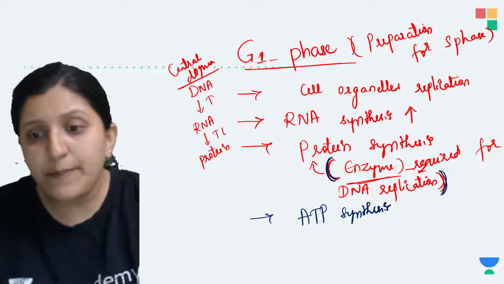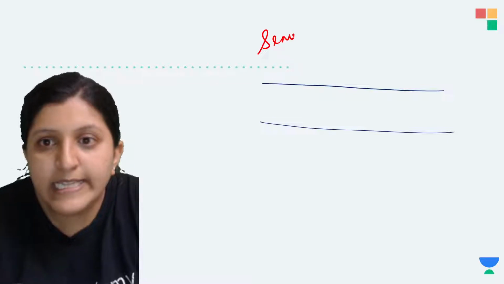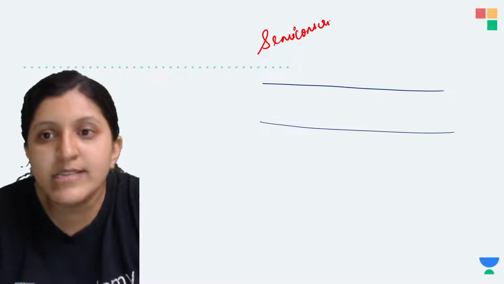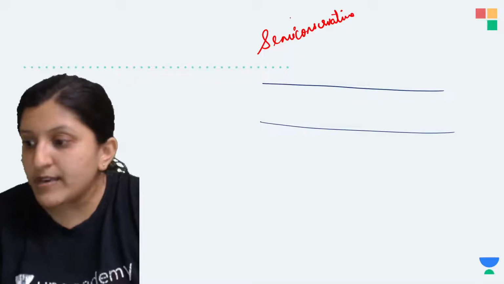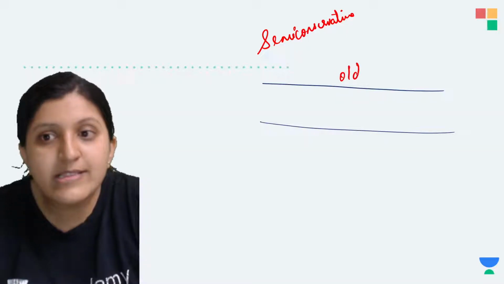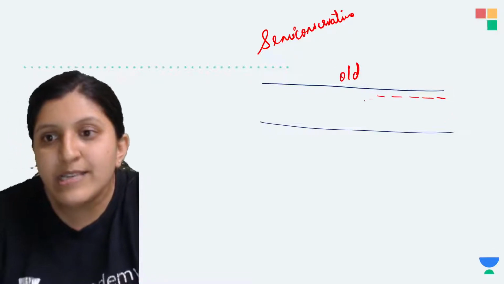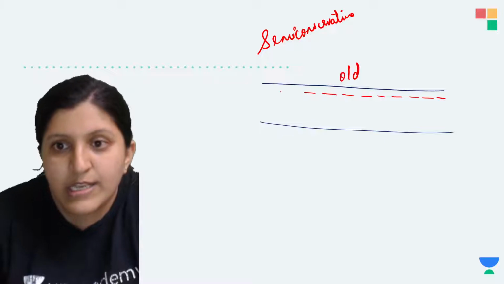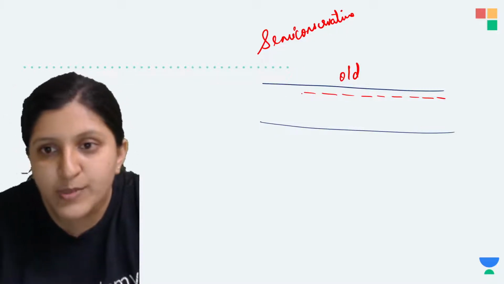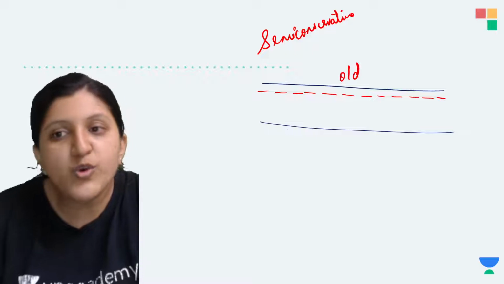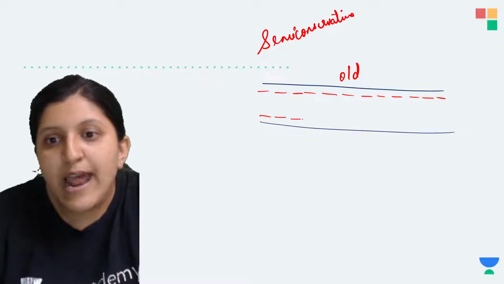Basically, DNA replication we can see. I'll just explain it to you here. Let's say this is an old strand of a DNA, and a new strand has to be formed, so that is semi-conservative. So we say that DNA replication is semi-conservative. What is the meaning of semi-conservative? The old parental strand is conserved and the new strand is being synthesized. Here also the old strand is there, so the new strand is being synthesized.